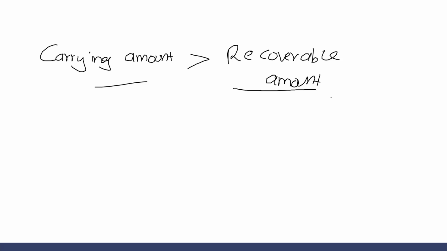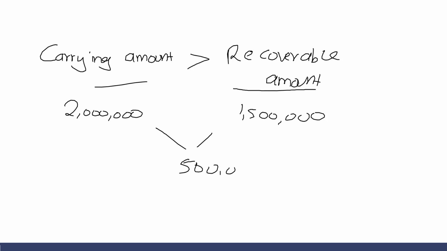Let me give an example. If you are given the carrying amount of an asset to be 2 million and the recoverable amount to be 1.5 million, then we can conclude that that asset has suffered an impairment loss of 500,000 shillings.